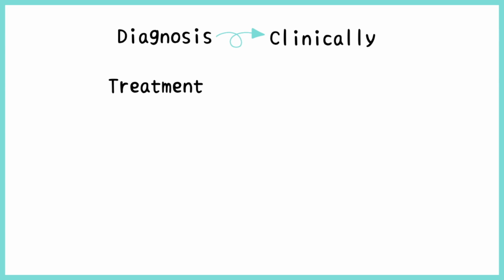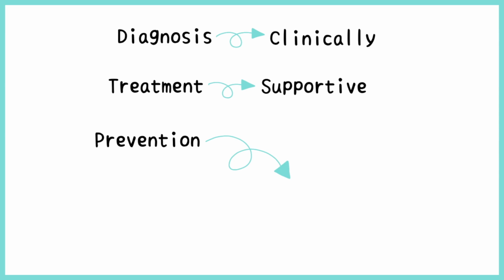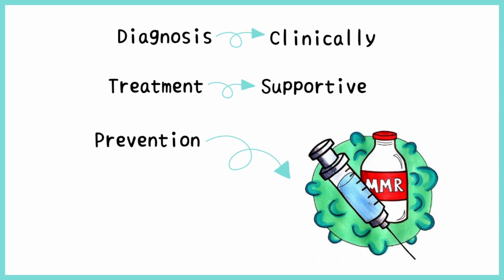Mumps is most often diagnosed clinically due to its characteristic clinical appearance. The treatment provided is mostly supportive. To prevent mumps, the MMR (measles, mumps, rubella) vaccine is used, which is a live attenuated vaccine. Some people still suffer from the disease in spite of being vaccinated. However, in most cases, the infection is very mild in a vaccinated individual.